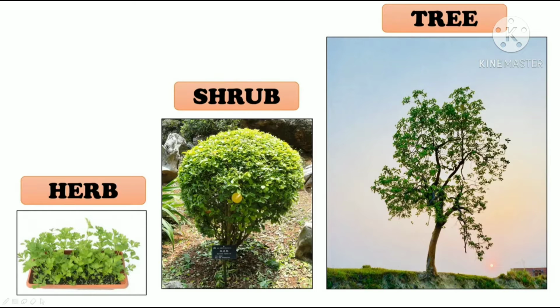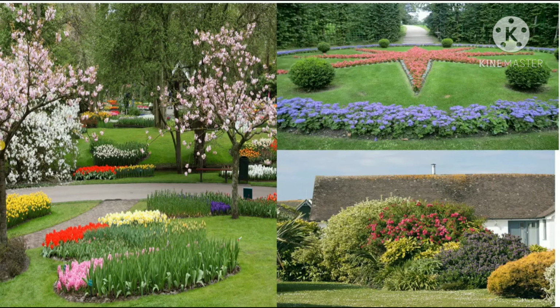So now, can we clearly differentiate between herb, shrub and tree? Let's try to do that. In this picture, can you clearly differentiate between herb, shrub and tree? These smaller plants over here are herbs.